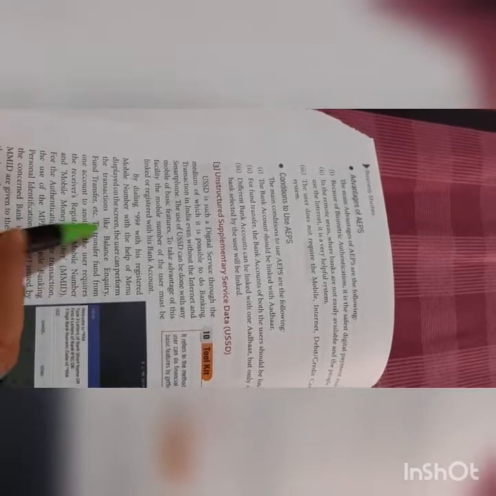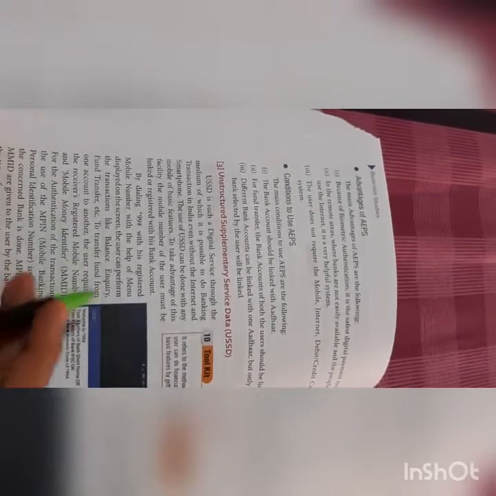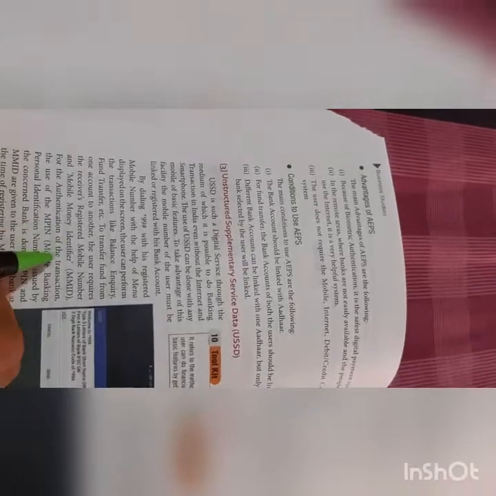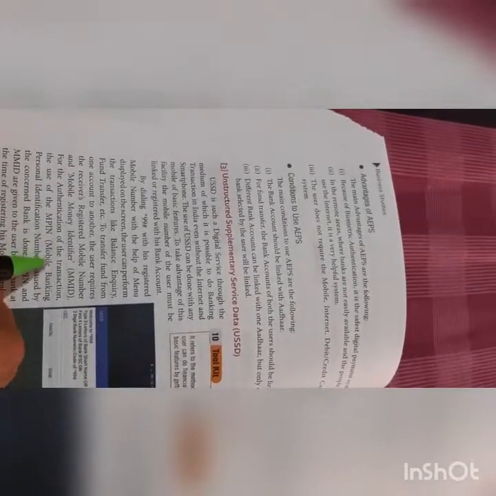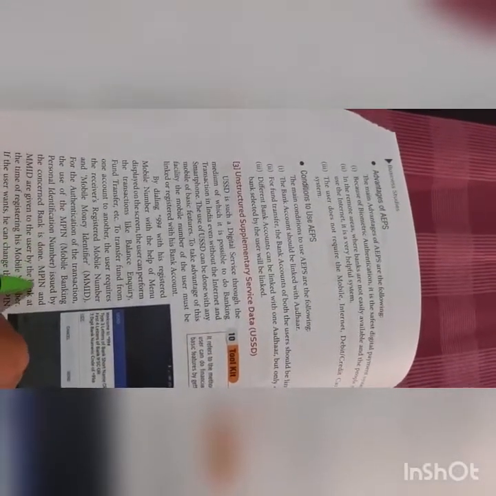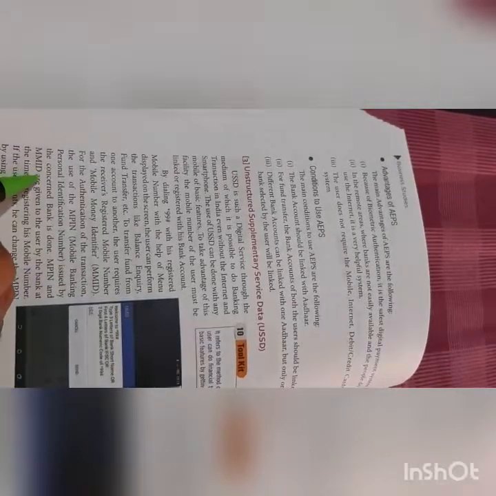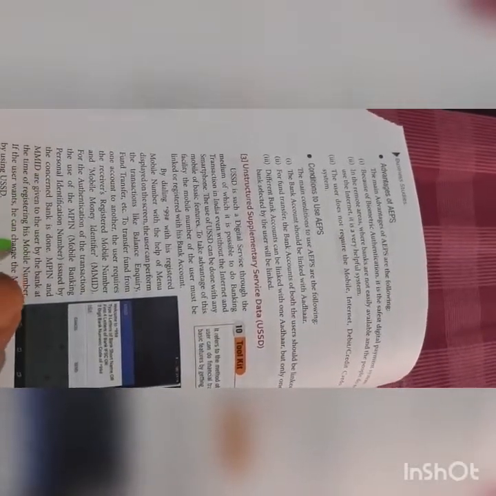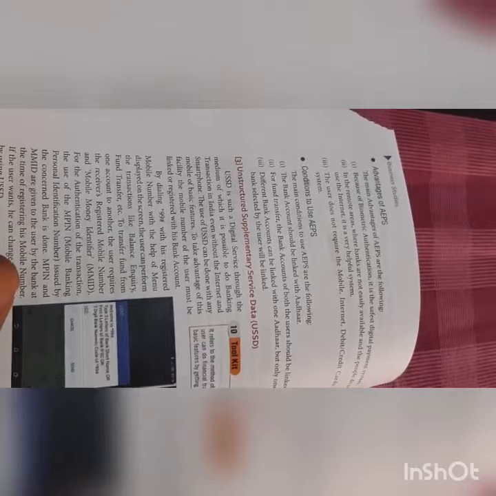The receiver who wants to do any kind of transaction will identify it. So here the receiver registered with their mobile number and mobile money identifier. For the security of this kind of transaction, a mobile banking personal identification number, the MPIN, is allotted to you, which your bank will allot to you. By using that MPIN and MMID, the user can do the transaction with the help of an ordinary phone, and he can send money or receive money by using this transaction.